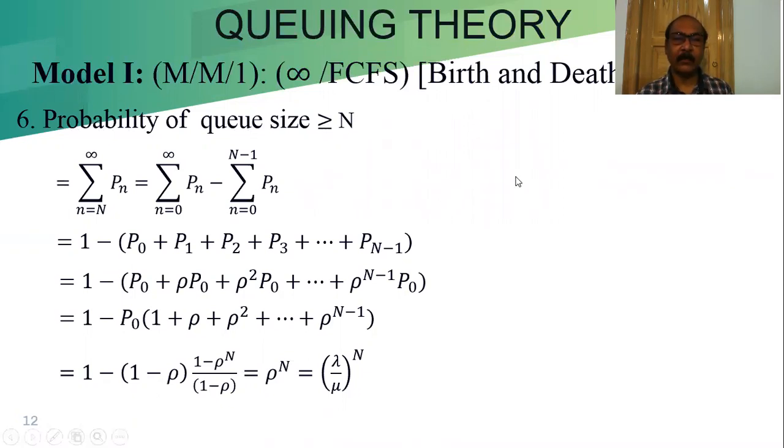Suppose I am saying that in a queue, find out the probability of the queue size greater than 50, greater than 20, greater than 100. That probability we have to find out. So in this case, we are considering the queue size greater than or equal to capital N. We are establishing the formula for queue size greater than or equal to N.